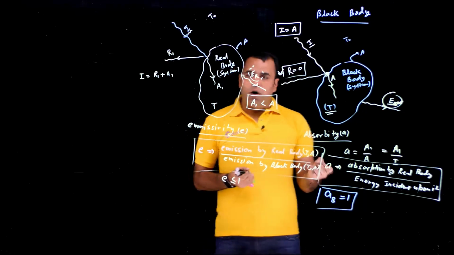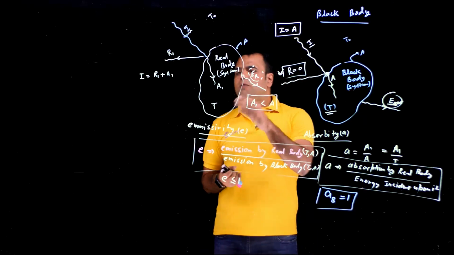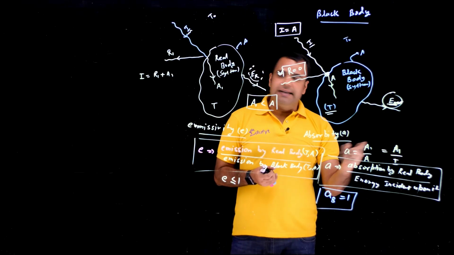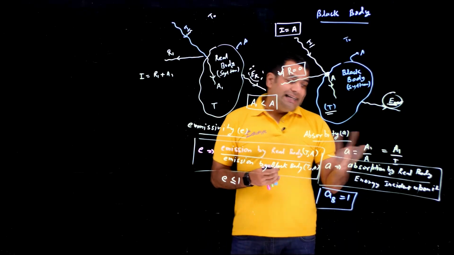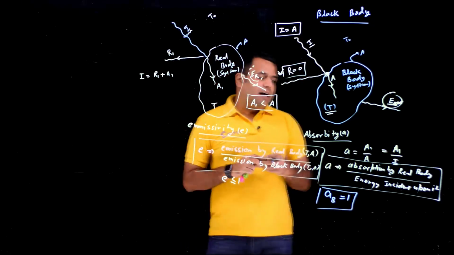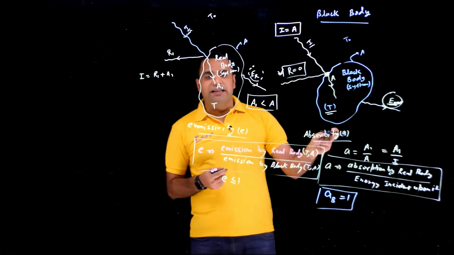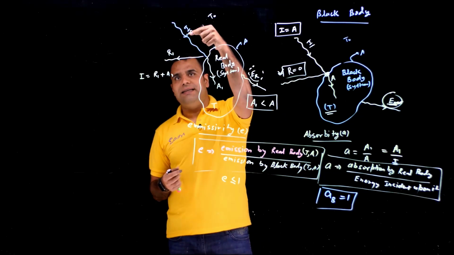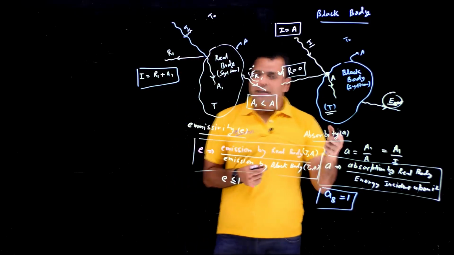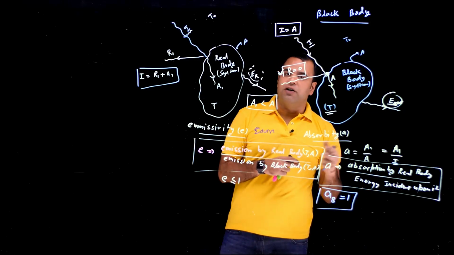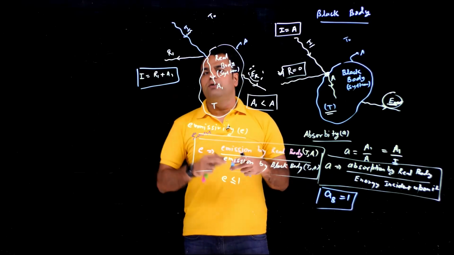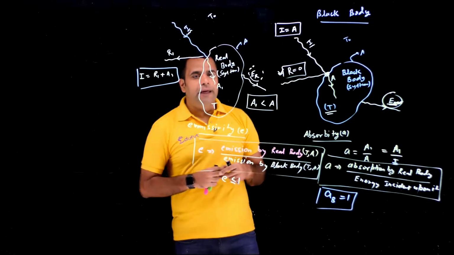If I know the small a value for real body, I can calculate how much it is going to absorb corresponding to I, because I'm having this formula. Small a is equal to absorption divided by the incident. This is the incident energy. So if I have the incident, I'll be having the absorption if I'm having small a, and if I'm having the absorption as well as incident, I'll be having the reflection also. So if I'm having the absorptivity constant for the real body, I can calculate how much this real body is going to absorb and how much this real body is going to reflect corresponding to the incident energy.